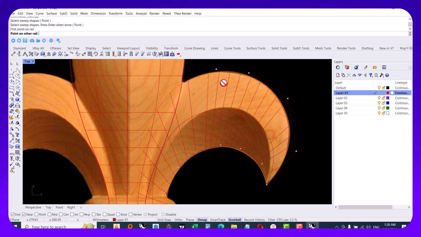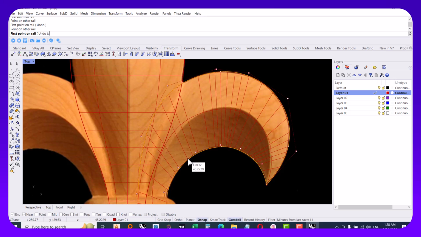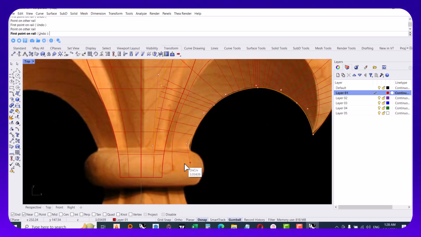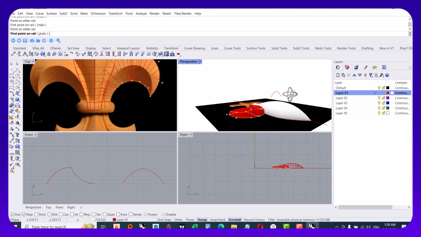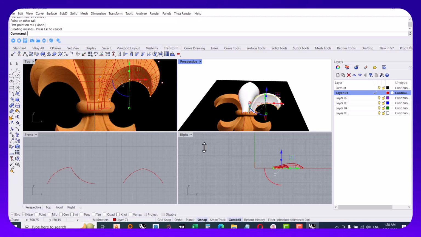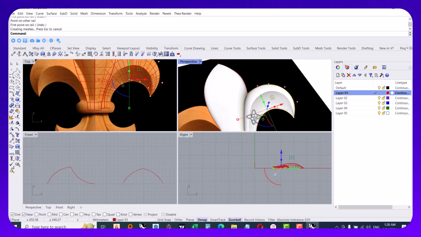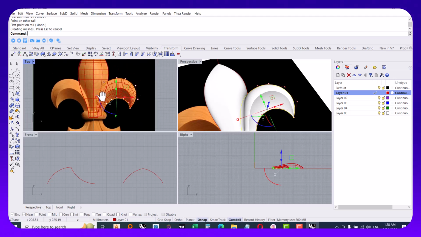I think here it must be straight. It's a bit neater, as you can see here, and I think we're good to go. Yeah, I click OK, and now I have a very nice model.